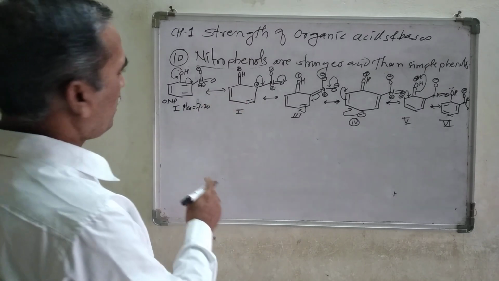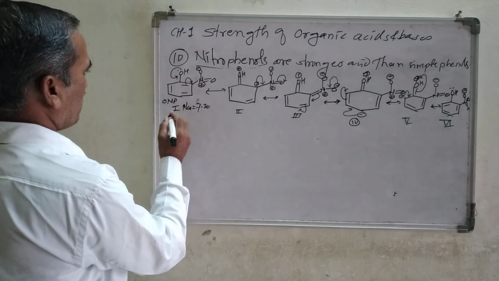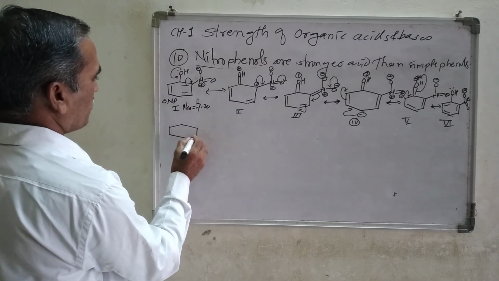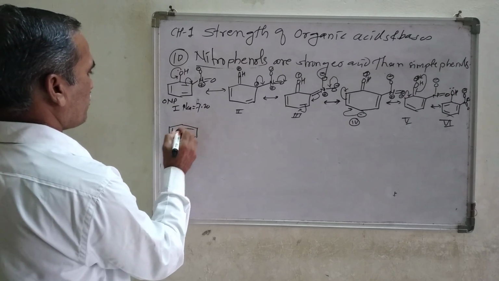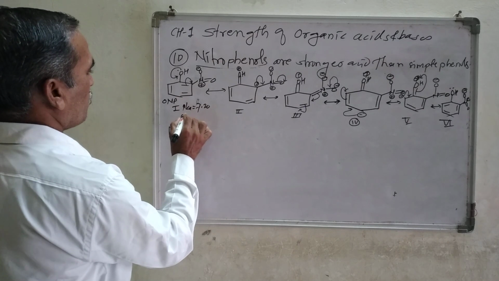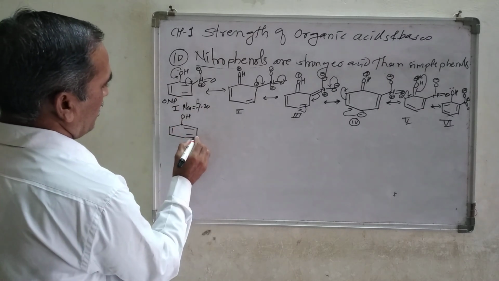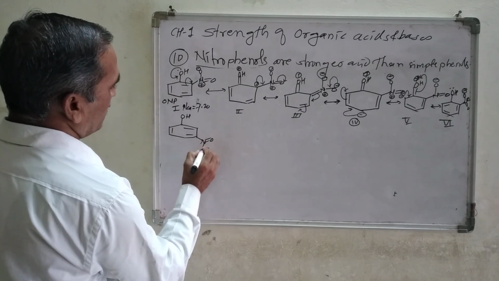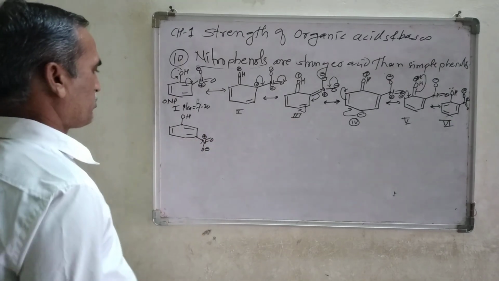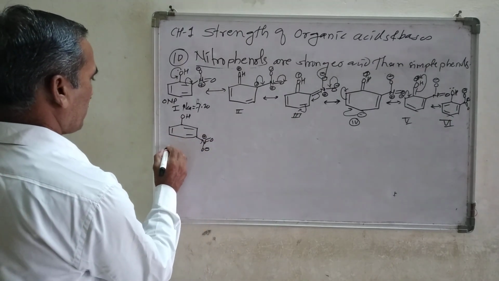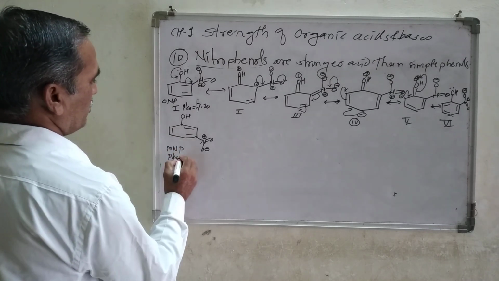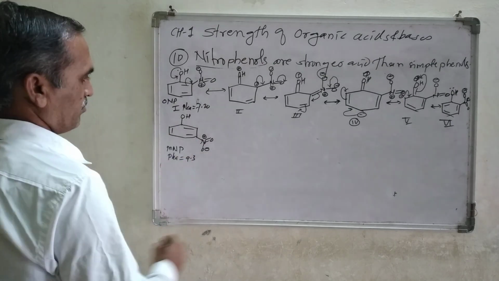Now let us look at the second isomer, the second nitrophenol, which is metanitrophenol. Here OH, and metanitrophenol has N double bond O minus, positive charge you can put like this, and it is metanitrophenol which has a pK value of 9.3.